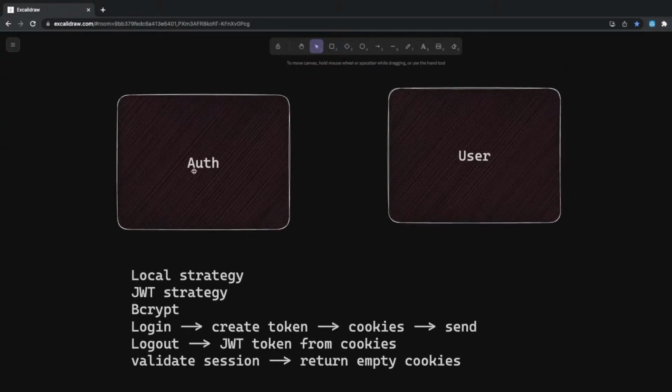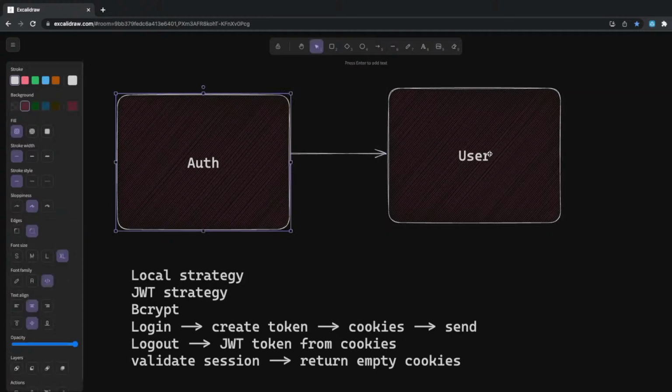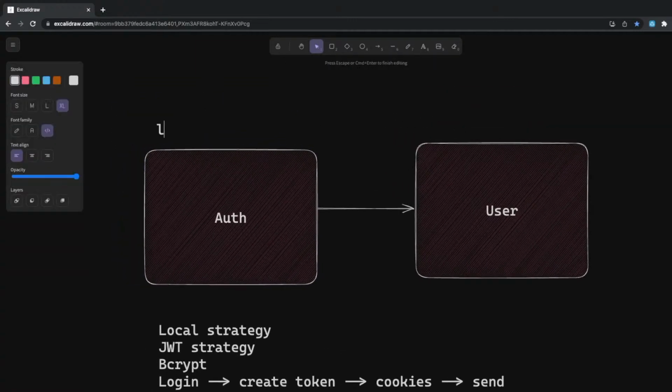And inside Auth, we are using controller, service and all. Inside user, we are also using the same. And this Auth module is dependent on this, and both have the controller. So user has user APIs, which will be using this auth guard. So inside auth, let's talk about the login. Login route is using login auth guard, which is using local strategy, right?